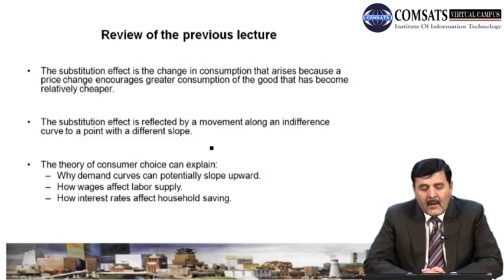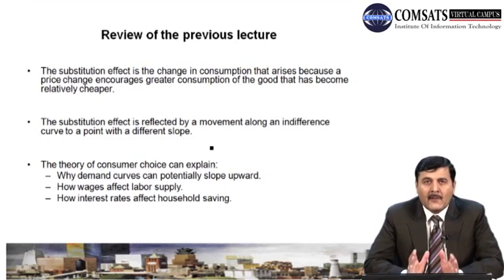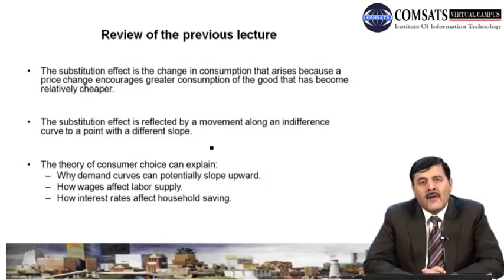The second application we discussed is how wages affect labor supply. If there is an increase in wages, how does this affect labor supply? We have seen two possibilities in this case. When we related this with the theory of consumer choice, we said that if the substitution effect is stronger than the income effect, then supply will be positive; there will be an increase in supply with an increase in wage. But if the income effect is stronger than the substitution effect, then we have a negatively sloped supply curve.